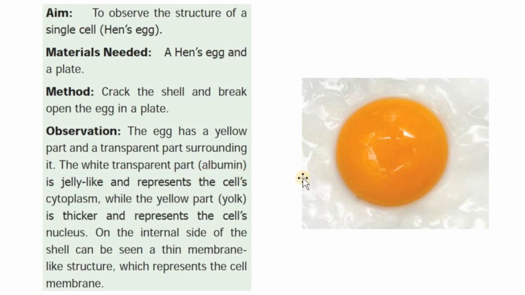You see, the white transparent part, albumen, is jelly-like, and effectively it represents the cell cytoplasm. Wow! While the yellow yolk that most of us do like is thicker, and it represents the cell's nucleus. See, there is a cell around us and we really can see it. We don't always need a microscope. On the internal side of the cell can be seen a thin membrane-like structure which represents the cell's membrane.